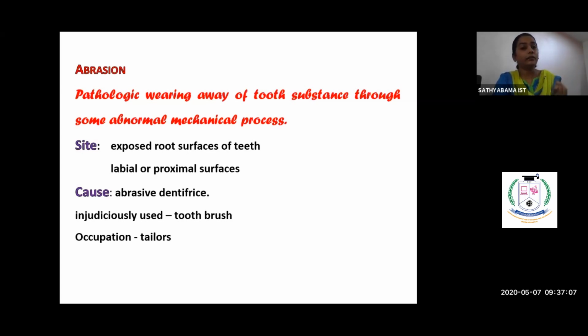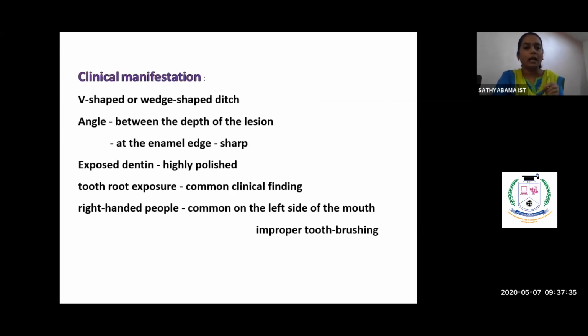When the dentifrice is very coarse and you use it injudiciously over your tooth, the dentifrice along with the toothbrush is going to erode away the enamel, causing abrasion. This could also be seen in tailors, where they keep their bobby pins over their teeth. This is also a mechanical stimulus, where it causes abrasion.